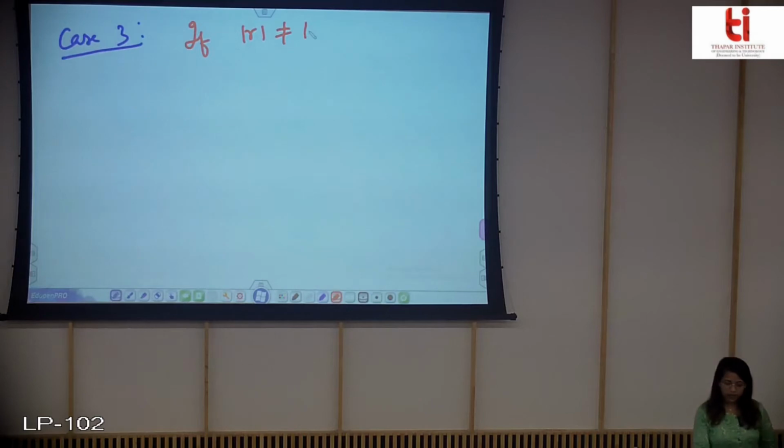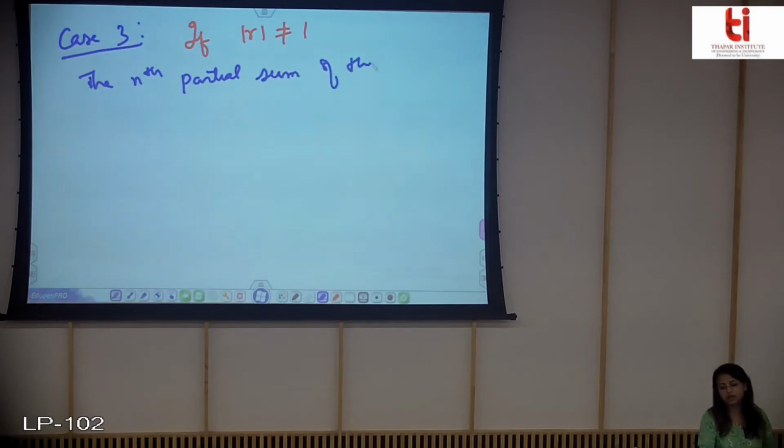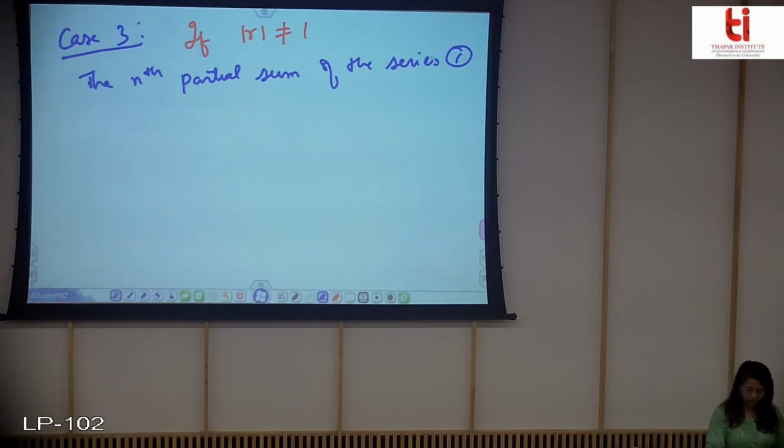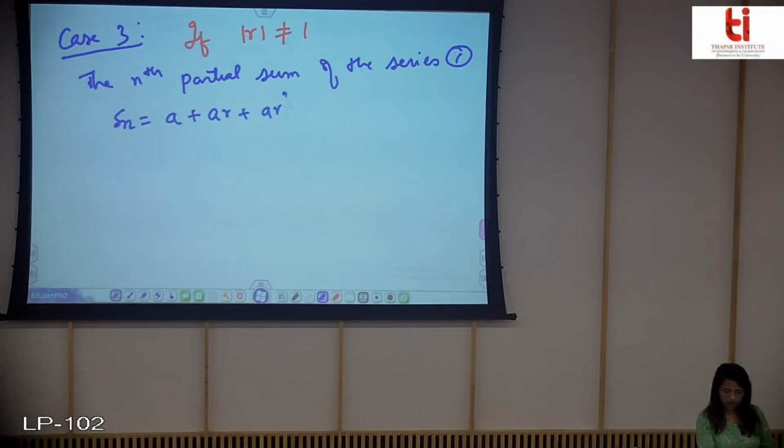So in this case the nth partial sum of the series 1 will be equal to Sn equals a plus ar plus ar square plus up to ar n minus 1.